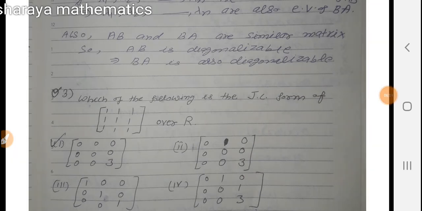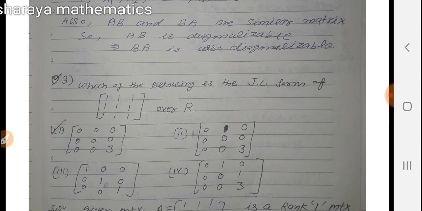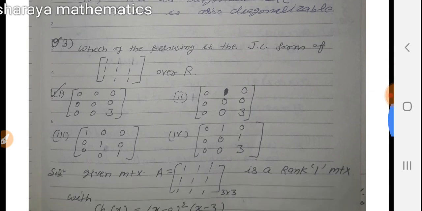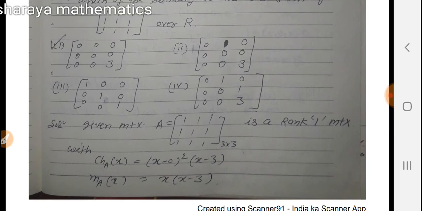Which of the following is the JC form of the matrix A over R? Here we have to find the JC form of this matrix. The matrix is given, all entries are 1. This is a rank 1 matrix. Given matrix A is equal to 1 1 1. This is also known as a rank 1 matrix, and we know that the characteristic polynomial of this matrix is x minus 0 whole square into x minus 3.